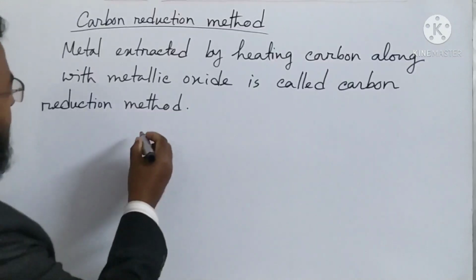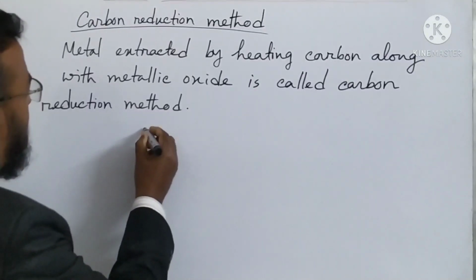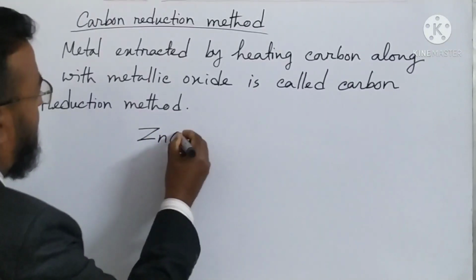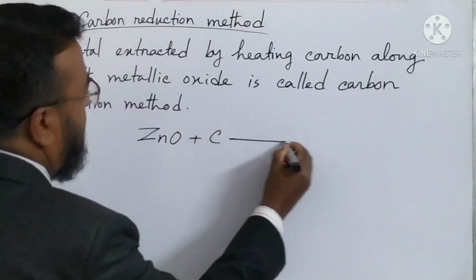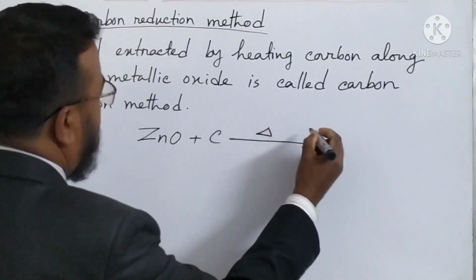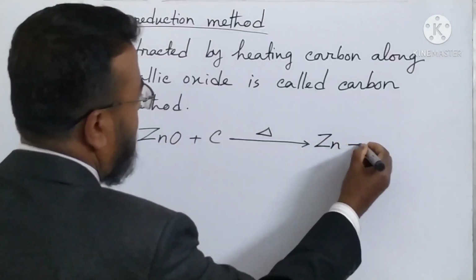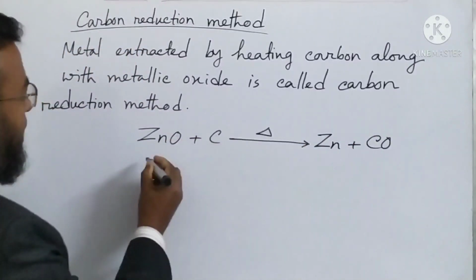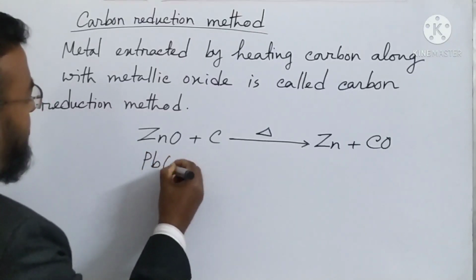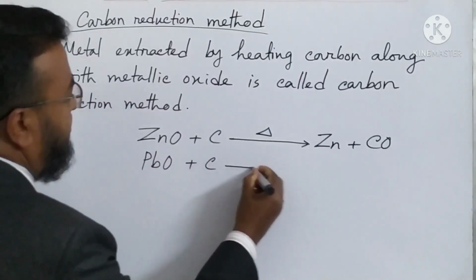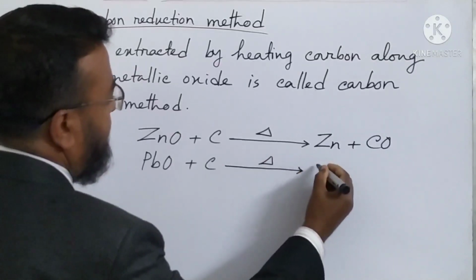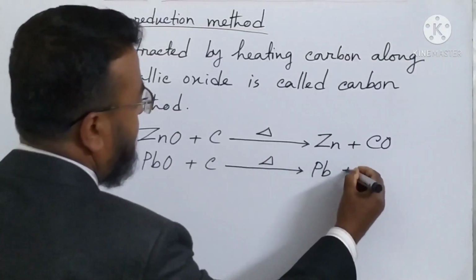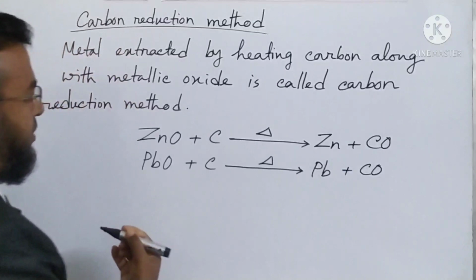In this way, zinc oxide plus carbon, if it is heated, then it is producing zinc and carbon monoxide. Zinc from zinc oxide, then lead from lead oxide, it is lead and carbon monoxide.